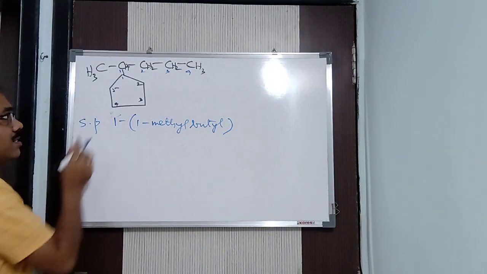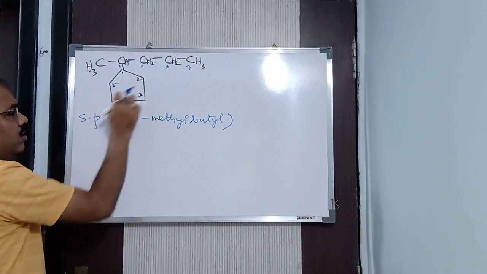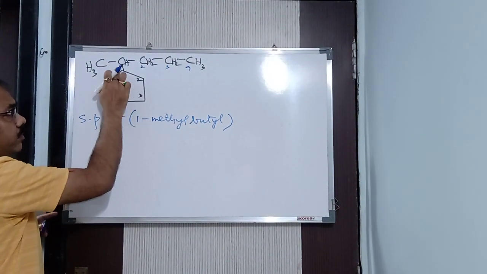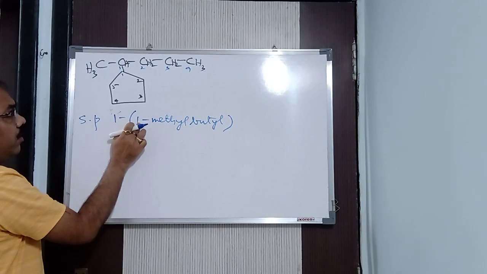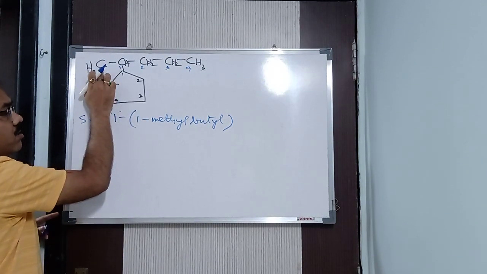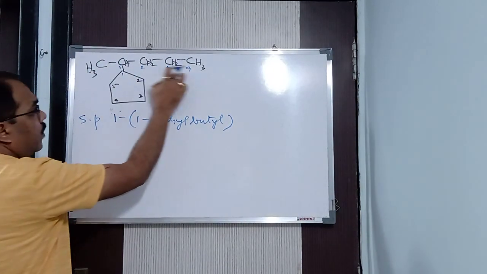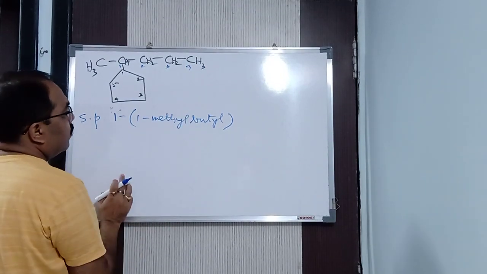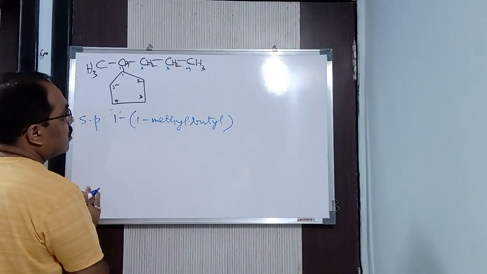Okay, understood what I said? See, the ring, first of all, this one is coming from where? The ring. And this one, I am writing it here. So in the first position, what is the prefix? Methyl. Then how many carbon atoms is there? 4 carbon atoms. So 1 methyl butyl, we can say that.